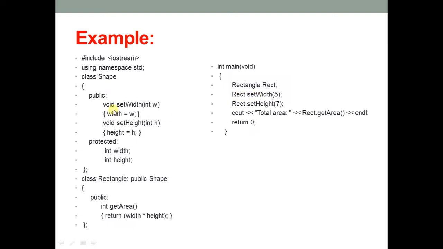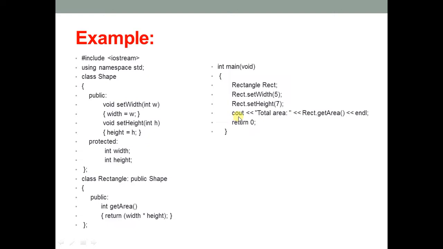Set width is not here, but it does not mean that it is not available. These member functions set width and set height are already available for the rectangle class also because of this inheritance. Then rect dot set height, we are setting the height of this rectangle also.